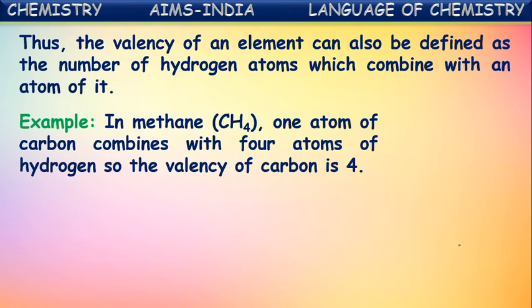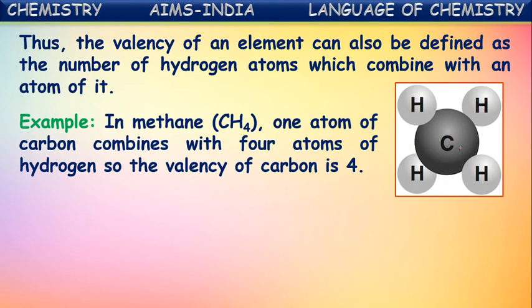In this way, the number of hydrogen atoms combining with one atom of an element is considered its valency. For example, in the methane molecule, each carbon atom combines with four hydrogen atoms. So the number 4 is considered the valency of carbon. See here, in the methane molecule, each carbon is combined with four hydrogens. So 4 is taken as the valency of carbon.